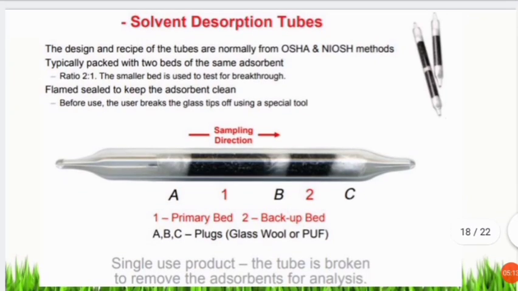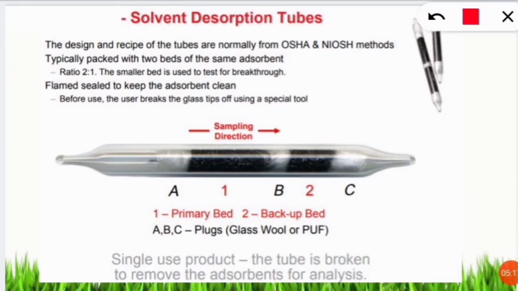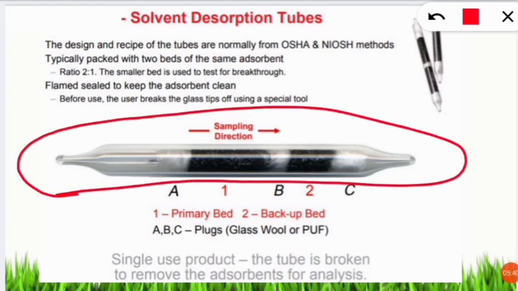The next slide is very important because we are going to discuss solvent desorption tubes. Desorption means what? We know adsorption, that means the air particles are adsorbed on the surface. Desorption means to release the adsorbed substance from the surface. So they are attached, and the next step is they have to be released because we have to analyze them. That is the technique of desorption. So what are these tubes? These are the typical picture of the solvent desorption tube. Nowadays thermal desorption tubes are used, but you should know about this also.